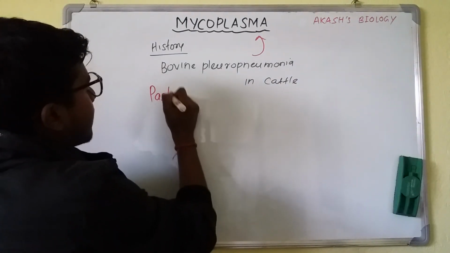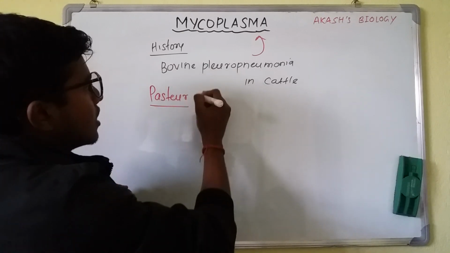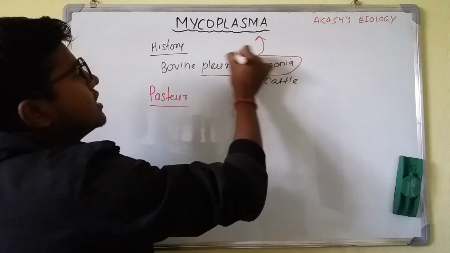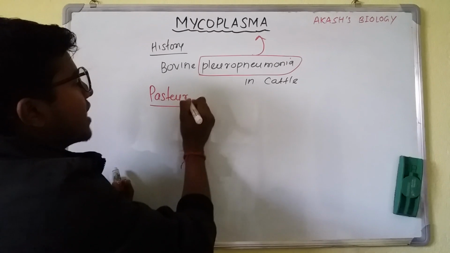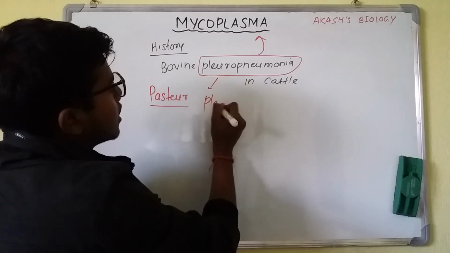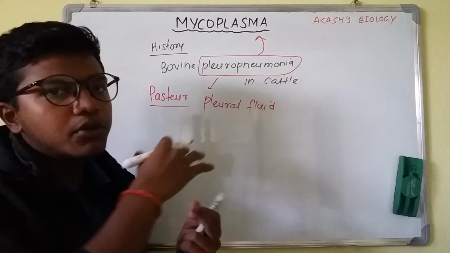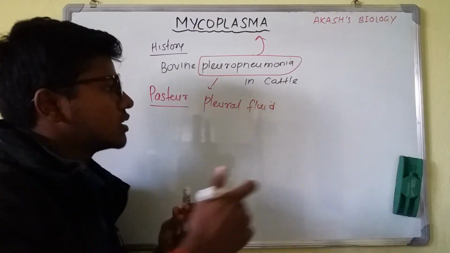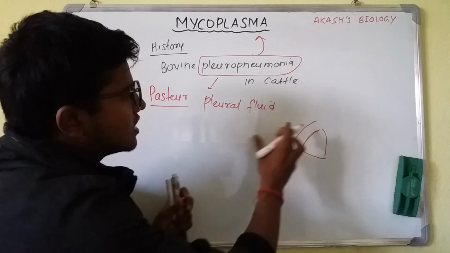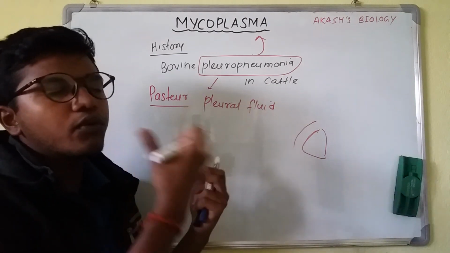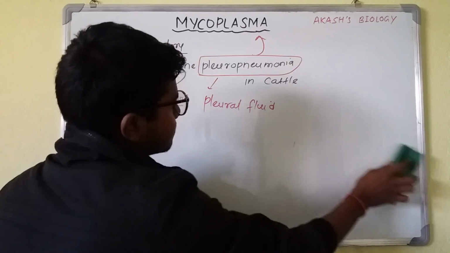First of all, Louis Pasteur, the father of microbiology. It occurs in reference to the respiratory system. Pasteur obtained the pleural fluid. Pleural fluid is the fluid found in between the visceral and the parietal pleura of the lungs. If this is the lung, this is the visceral pleura and this is the parietal pleura; in between there is pleural fluid. Its sole function is to reduce friction and to maintain the negative pressure inside the pleura.